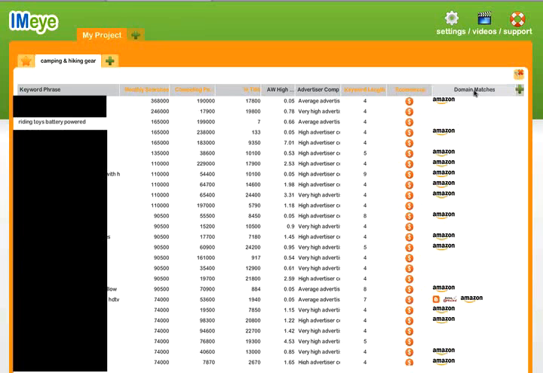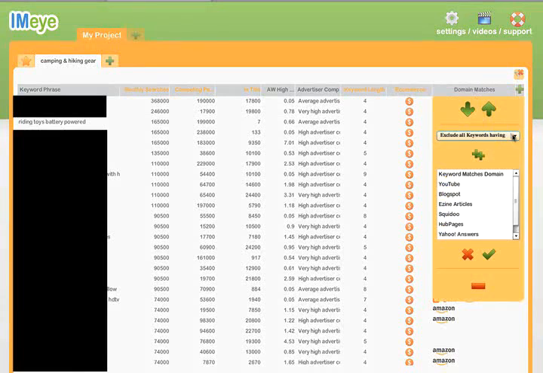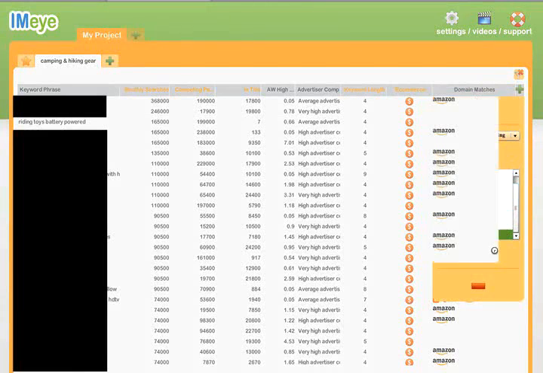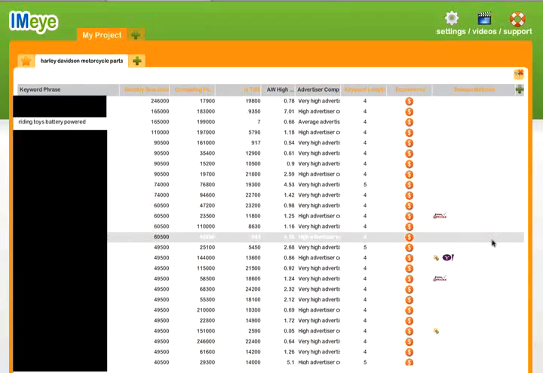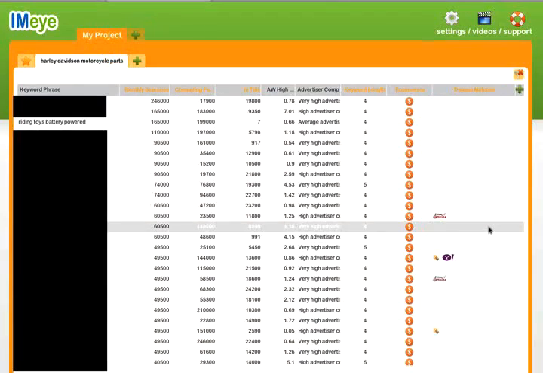And we can go in here and say that we want to exclude keywords that have Amazon in the top 10, as an example. And those will all go away and will leave us with other opportunities. You can imagine how addictive and fun it is to just have IMeye continue to spit out those great e-commerce opportunities. I have spent many hours doing that.